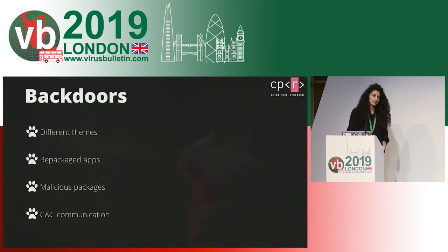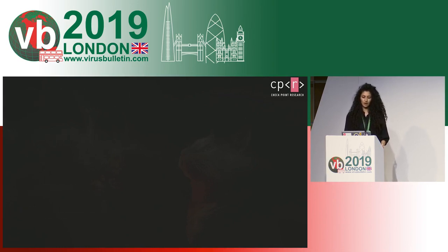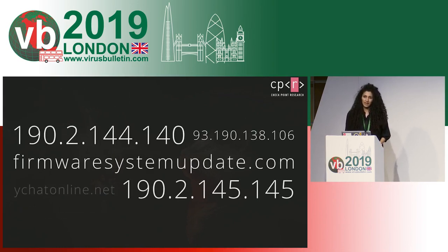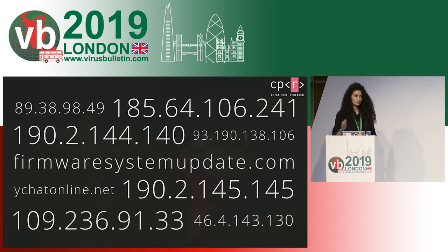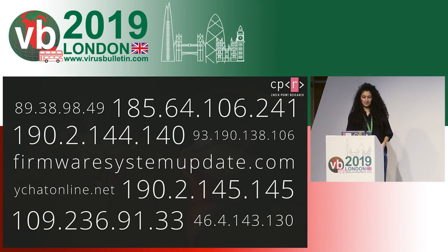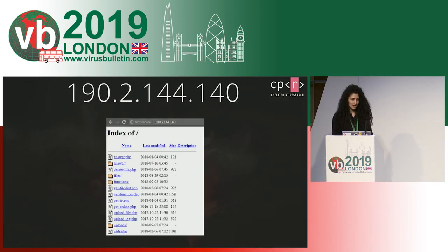And lastly, for the CNC communication, I have mentioned only one website so far, but all of the samples that we've discovered reveal to us that there are more IP addresses and more domains that belong to these attackers, and this is not just one website, so the infrastructure was wider than what we originally thought or what we originally expected. And what was really cool about all of those CNC websites is that they all had open directory indexing.